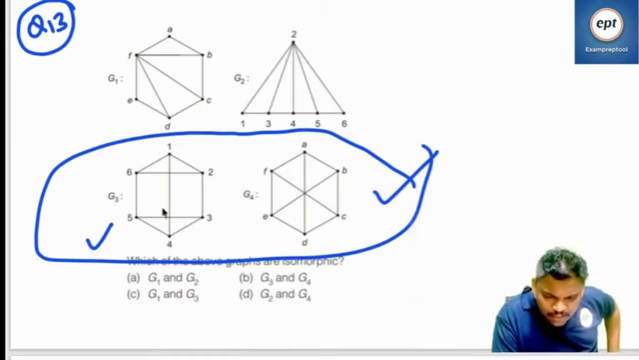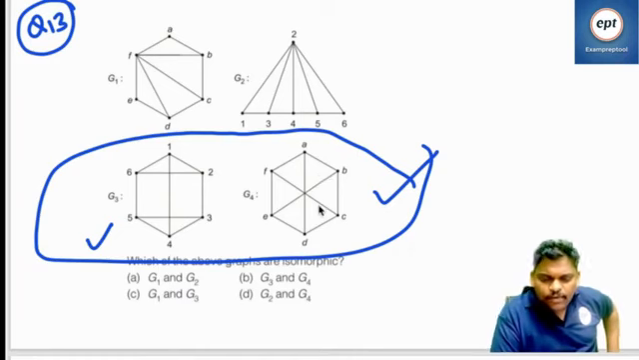Next one, how many edges here? Let's see how many edges. I think outside is 6, inside is 3, so 9. Here also, outside is 6, inside is 3, so 9. I think everything is fine.